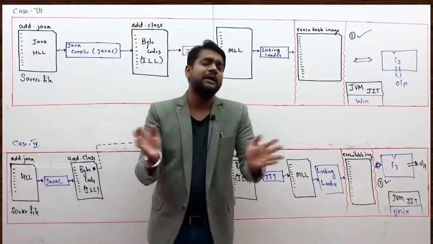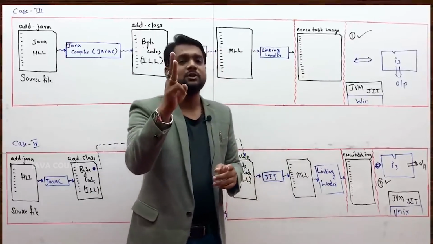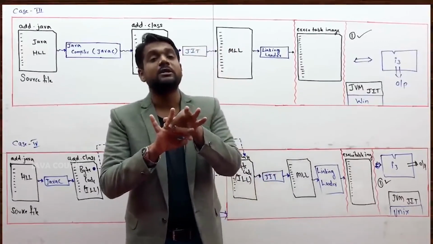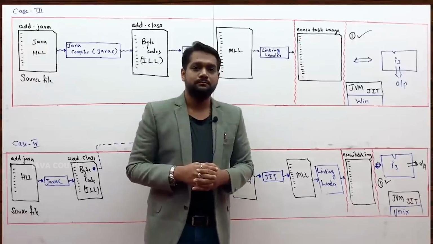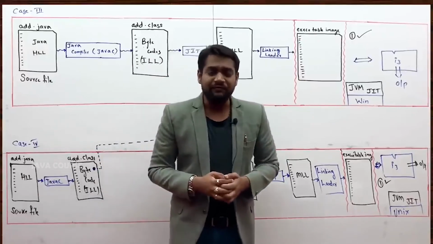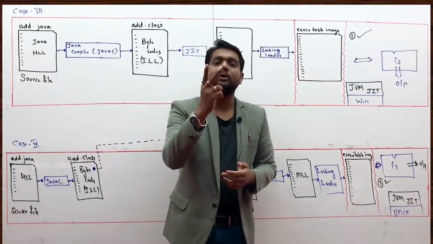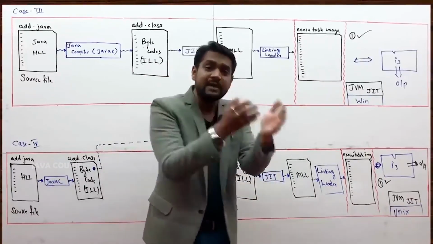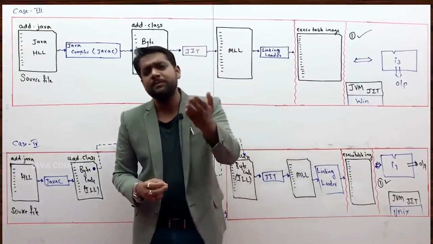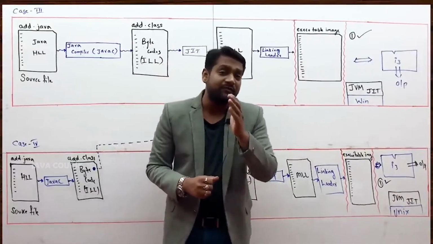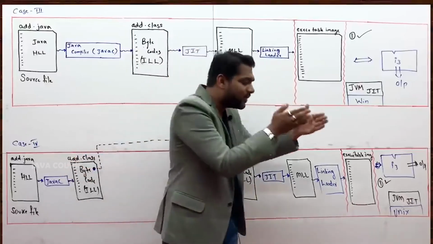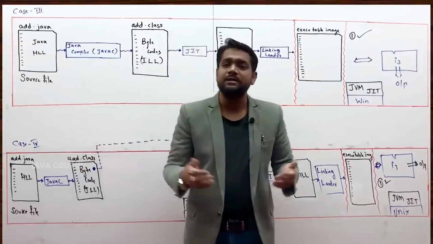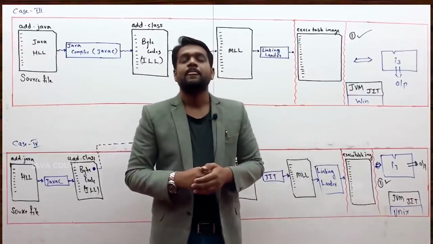Now I hope I am completely clear with the three things that you have written in your heading. What is platform? What is platform dependency? What is platform independency? To summarize, platform is a combination of two things, the OS and the processor. Platform dependent programming languages are those that expect the platform to be the same at the time of compilation and at the time of execution, like C and C++, the popular ones.